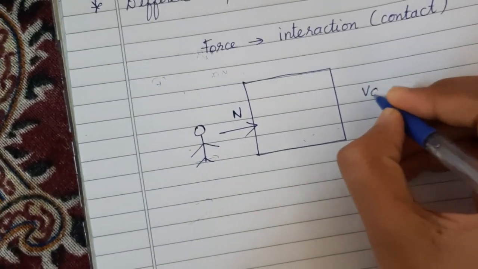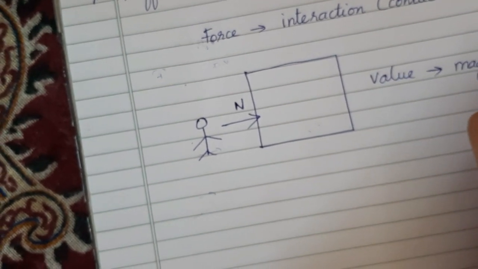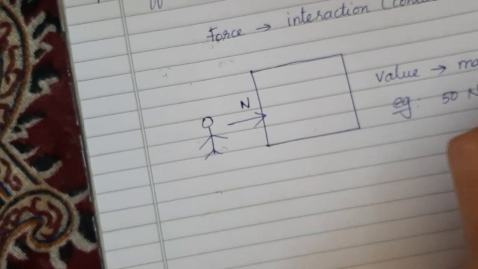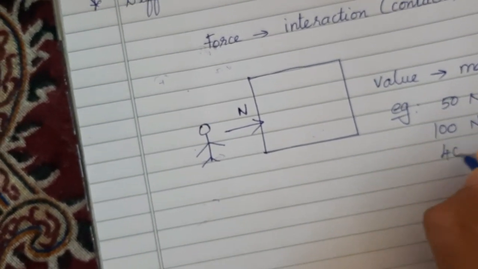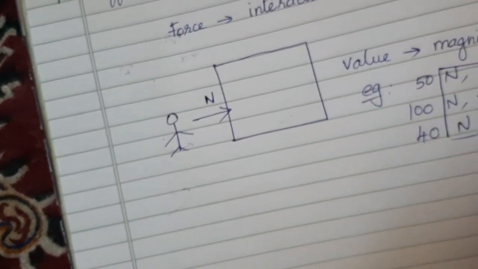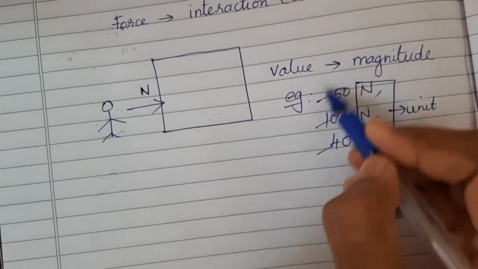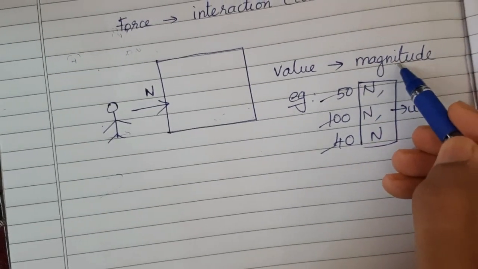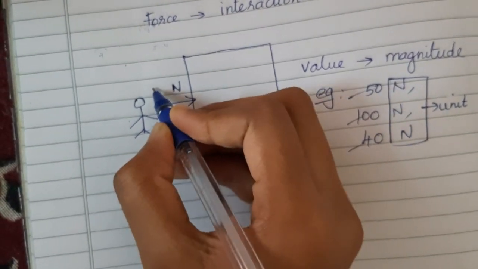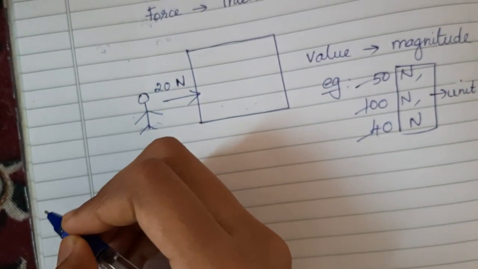The value in which I express the force is called magnitude. What is it, my dear children? Magnitude. Examples: 50 Newton, 100 Newton, 40 Newton. Newton is my unit, whereas 40, 50, 100 are all my values. That value I give the name magnitude. So if I wanted to move a desk, I will be applying a force of some amount. That value I give, for example, as 20 Newton.